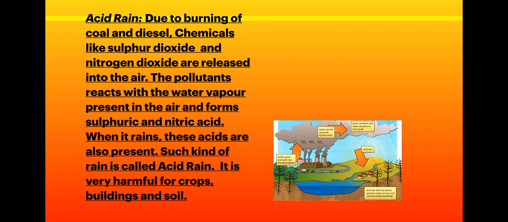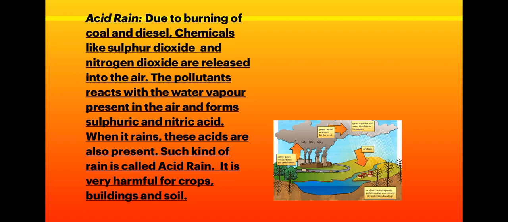This calcium carbonate reacts with sulfuric acid and nitric acid, right? And when it reacts, it will corrode the marble, and hence the marble will turn yellow instead of white. Okay. So acid rain can damage your crops, right? It is harmful for buildings as well as for soil.